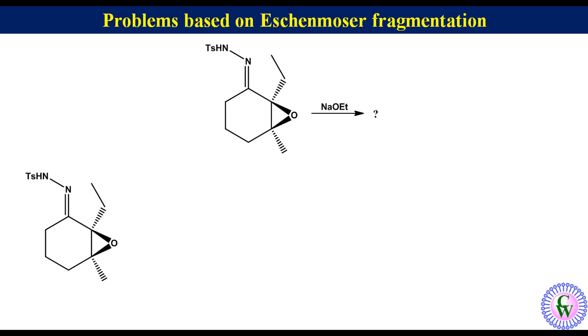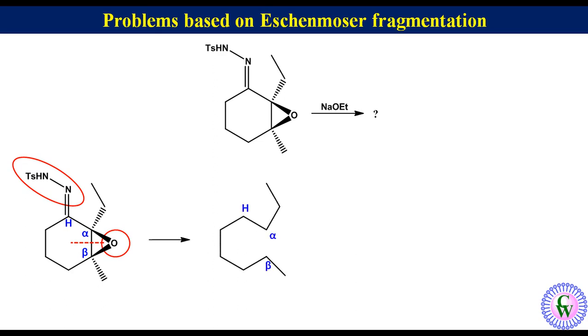For this, first label the hydrazone carbon as H. This is alpha and this is beta carbon. Draw the skeleton of the product. For this, ignore the tosyl hydrazide group and epoxy group and break alpha-beta carbon-carbon bond. Thus, the skeleton will look like this. Put keto group at beta and a triple bond between carbon H and alpha to get the structure of the product. If we redraw it properly, it will look like this.